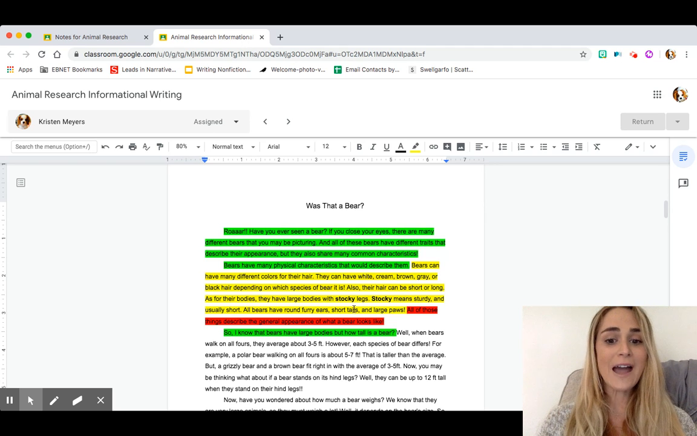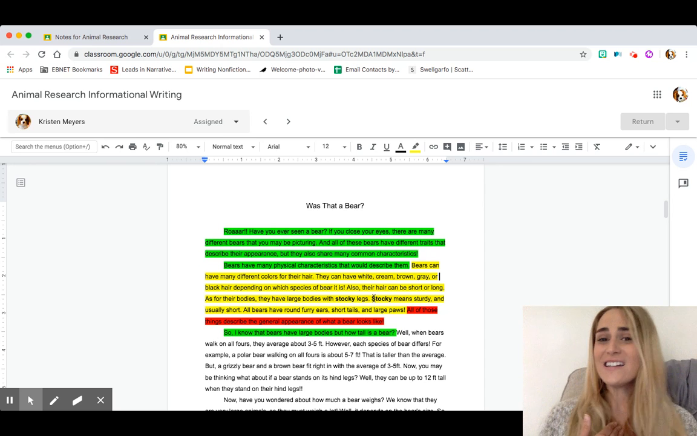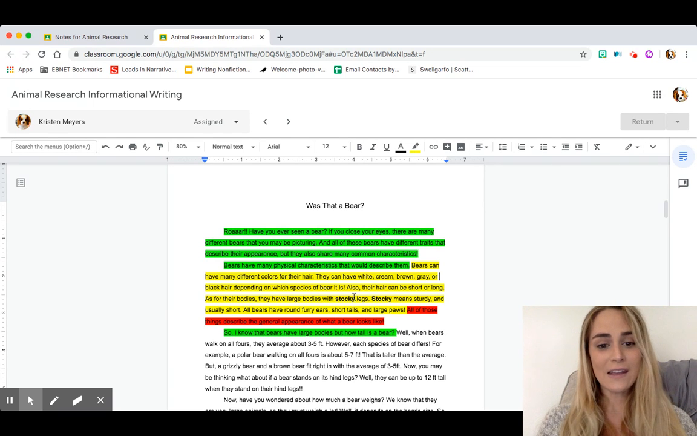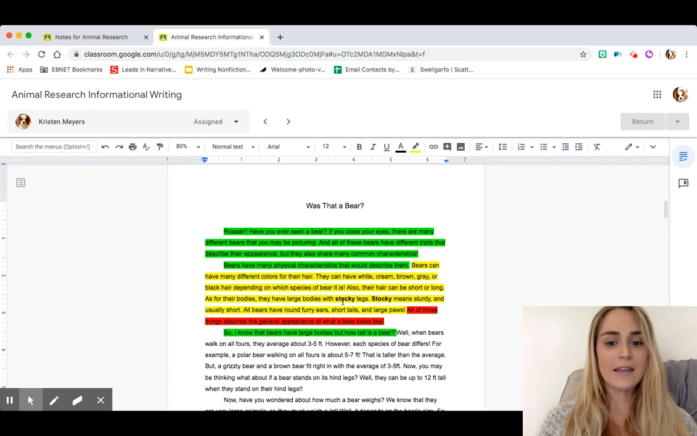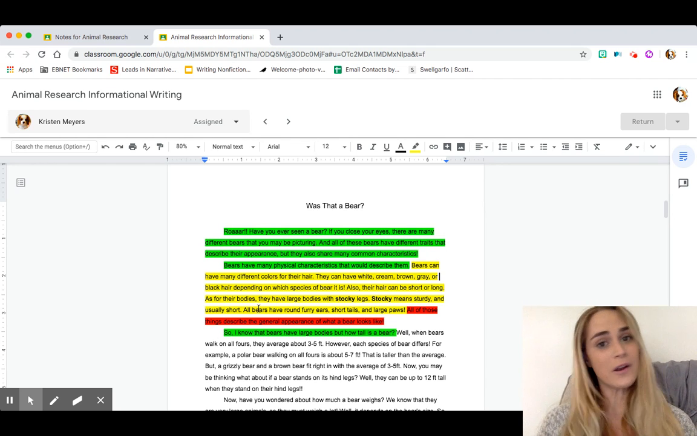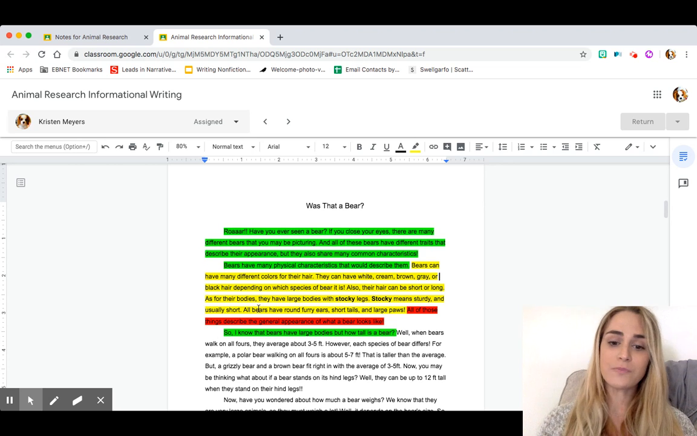You will also notice I have a bold word right here. And that is because that's a new vocabulary word that I didn't know before, but now I know. So I defined it. And just like we have previously, we define new vocabulary in our shared Google document. Make sure that you define it in here. So I wrote, as for their bodies, they have large bodies with stocky legs. I bolded it to show that it's a new vocabulary word. Then I defined it. Stocky means sturdy and usually short. So if you have a new vocabulary word that you want to put in there, go ahead, do it. Just make sure you bold it.